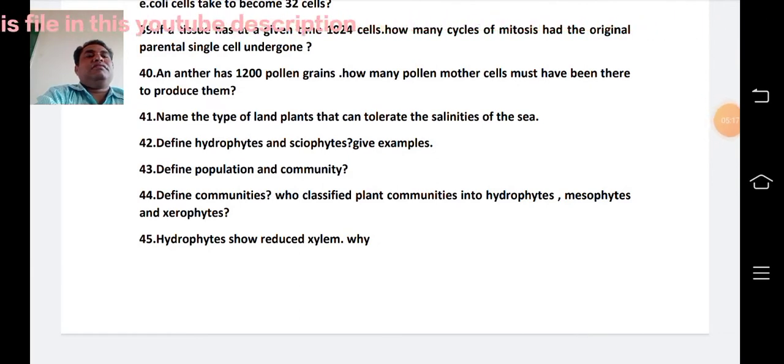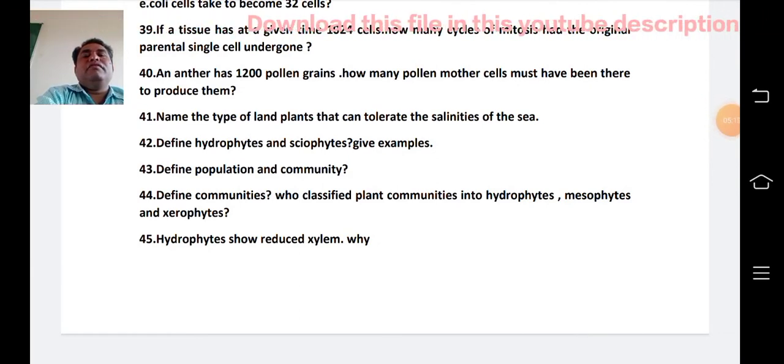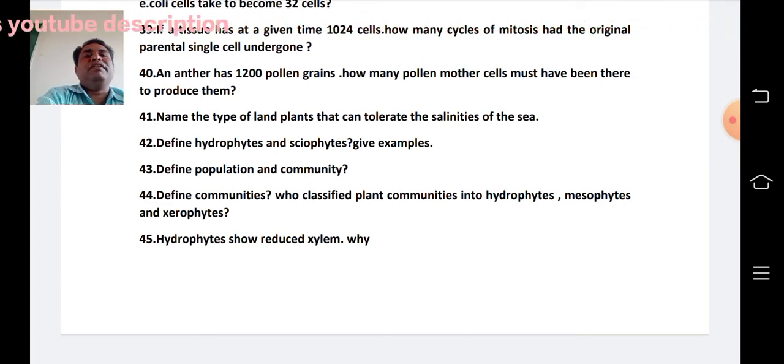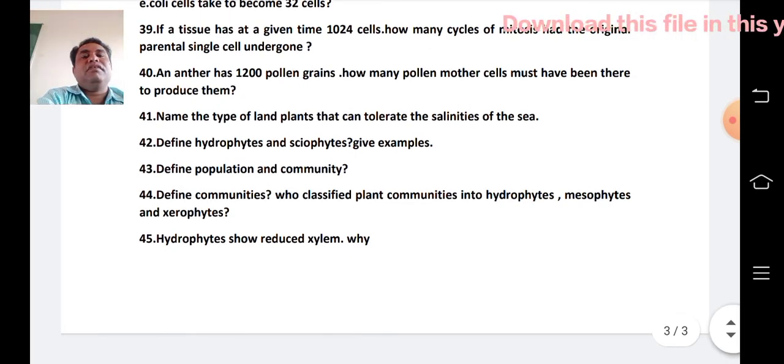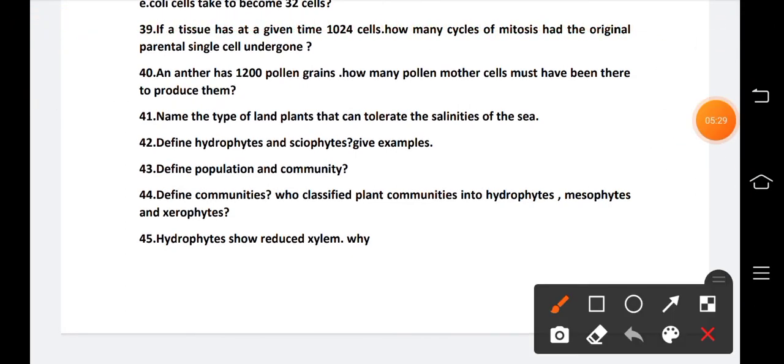Alright. So 40th question. An anther has 1200 pollen grains. How many pollen mother cells must have been there to produce them? This is also fifth unit.